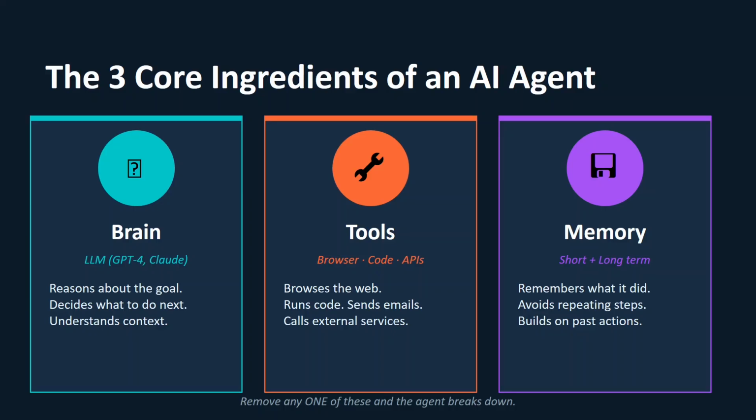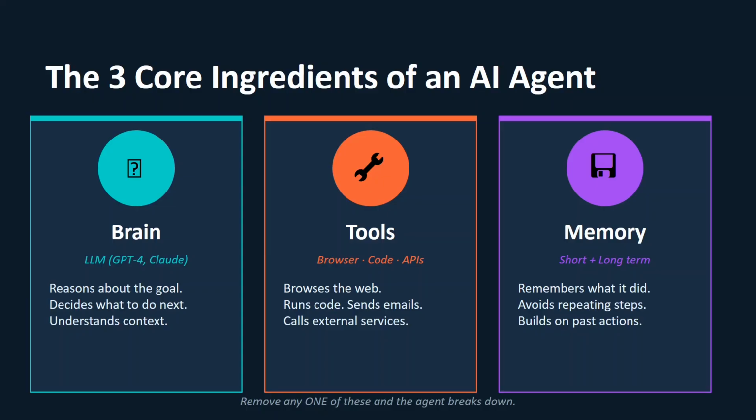There are three ingredients for an AI agent. There are three components which are mandatory if you are calling something an AI agent. First one is the brain. For the brain, any LLM model can be used. It could be ChatGPT, Claude, or Gemini, anyone you can use.